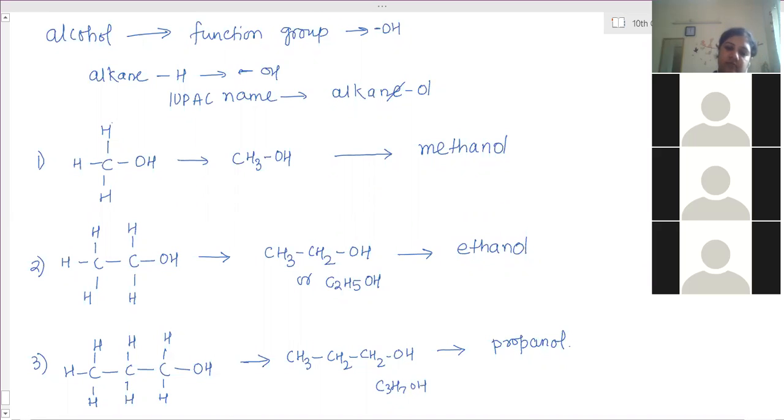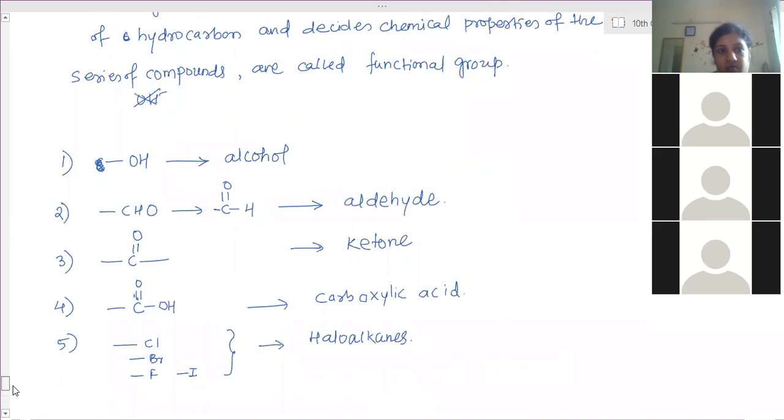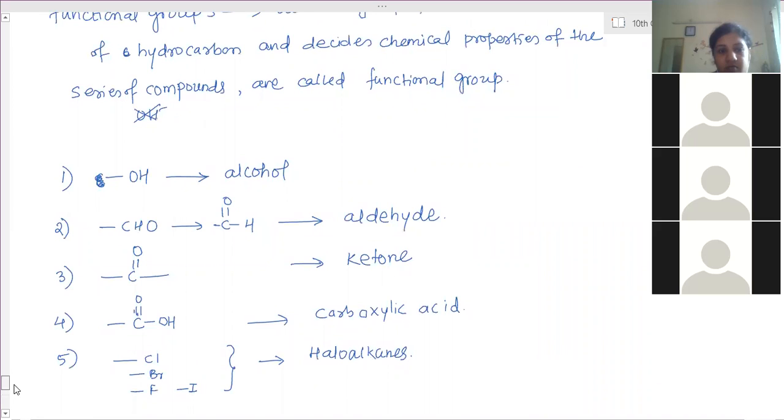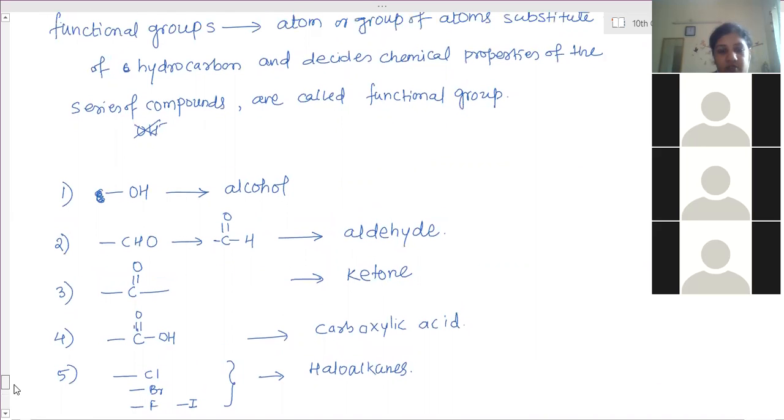Could you for a second go back up to the functional groups? Could you just scroll up to the functional groups for a second? This much? Yes, ma'am. Thank you, ma'am.